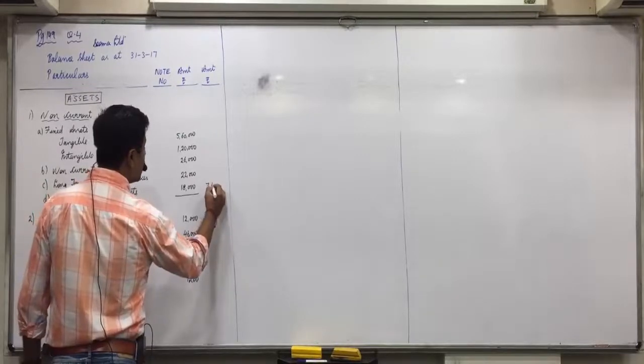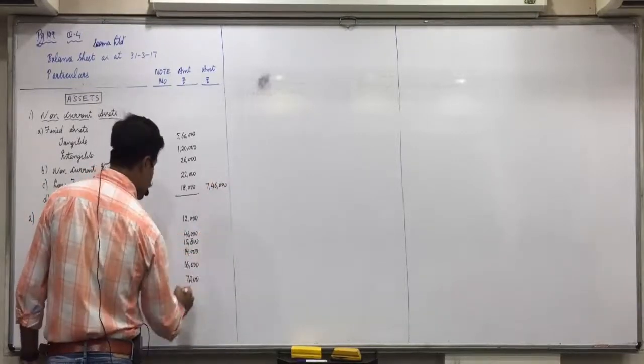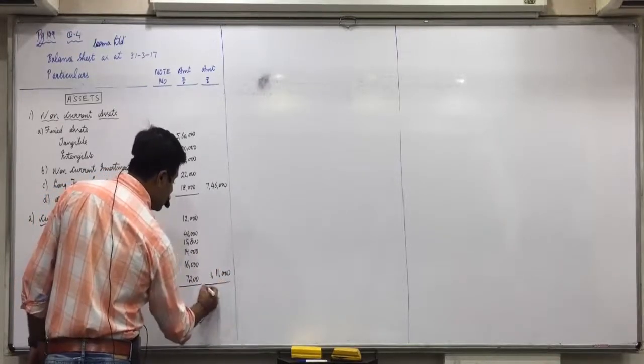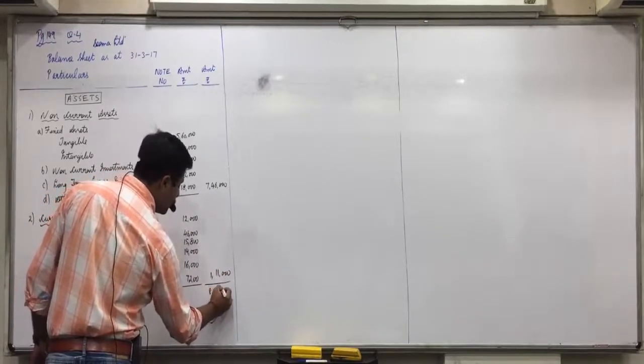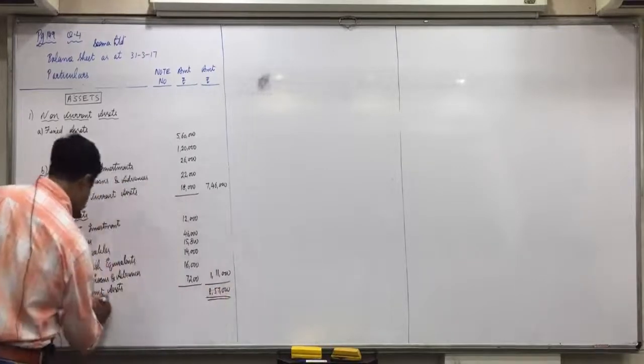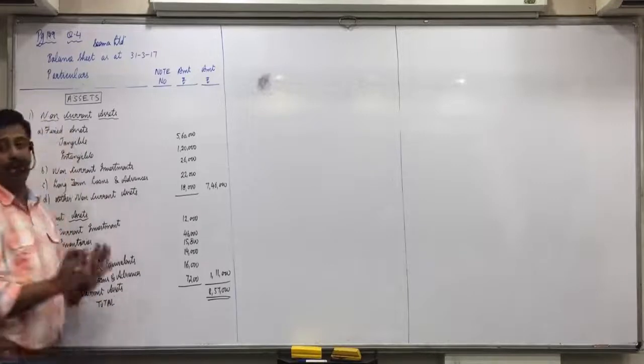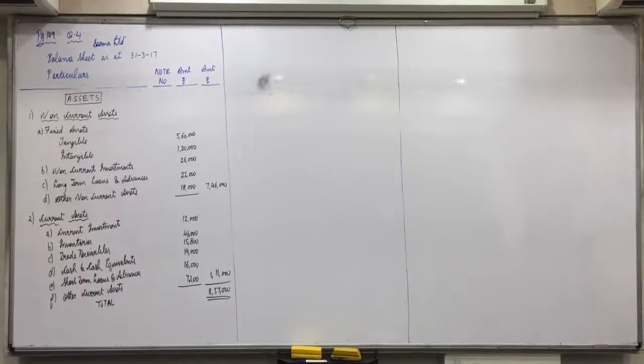7 lakh, 46,000, 1,11,000, 8,57,000. And only assets was asked. Everyone is clear with it?